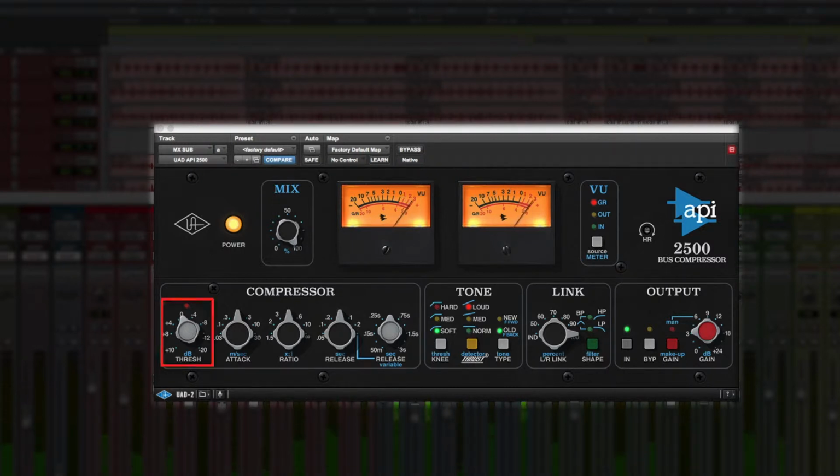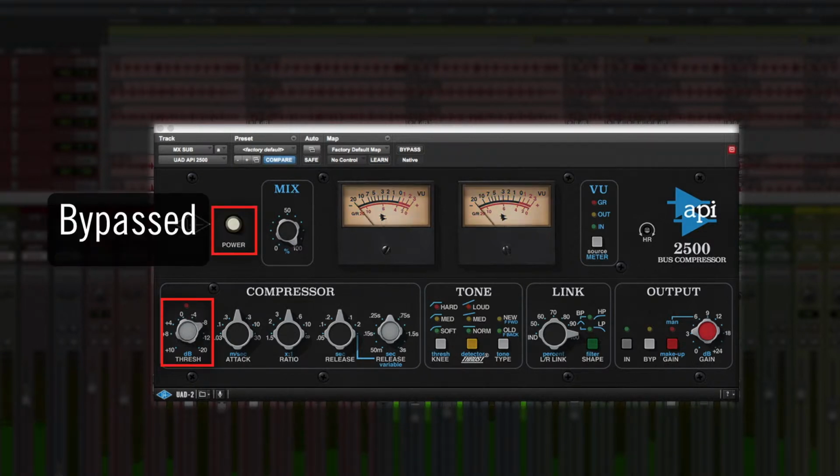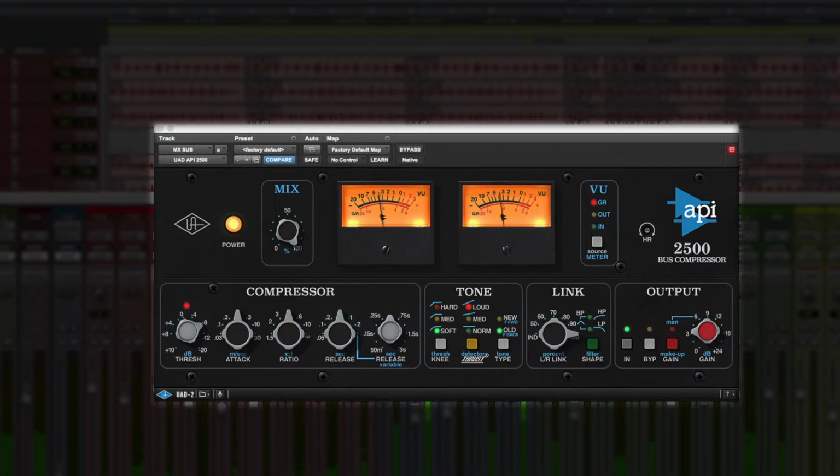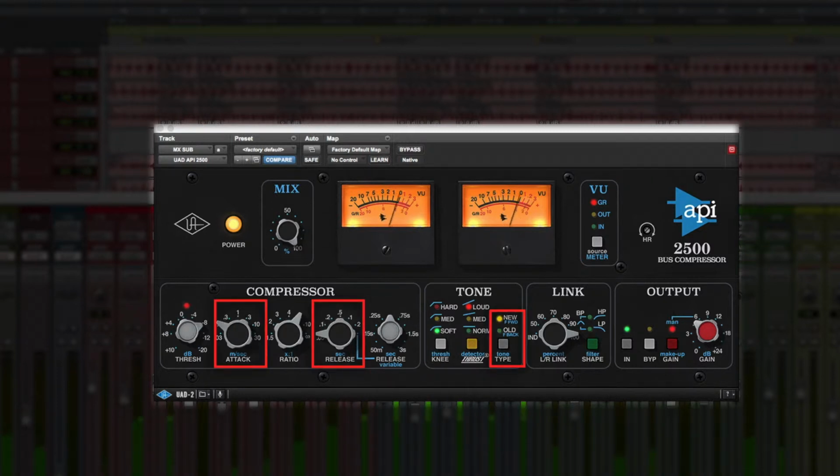Now let's dig down into the mix a bit by lowering the threshold. And now let's really crush it with the new type and use the mix control to blend in the dry mix for some inline parallel compression.